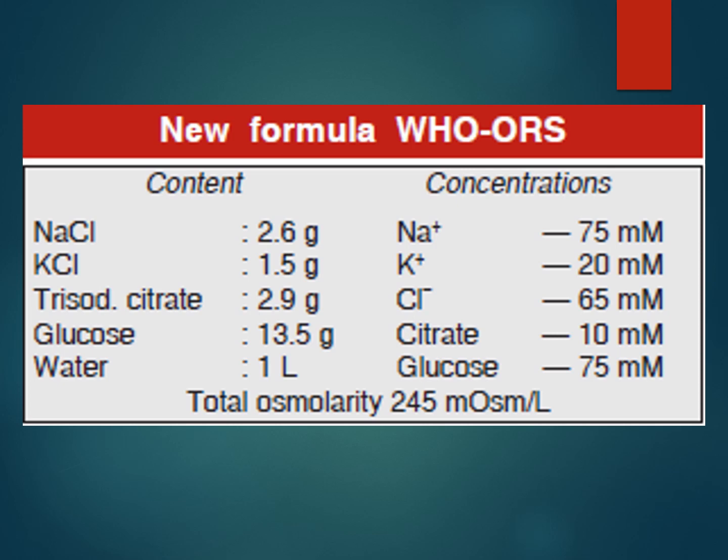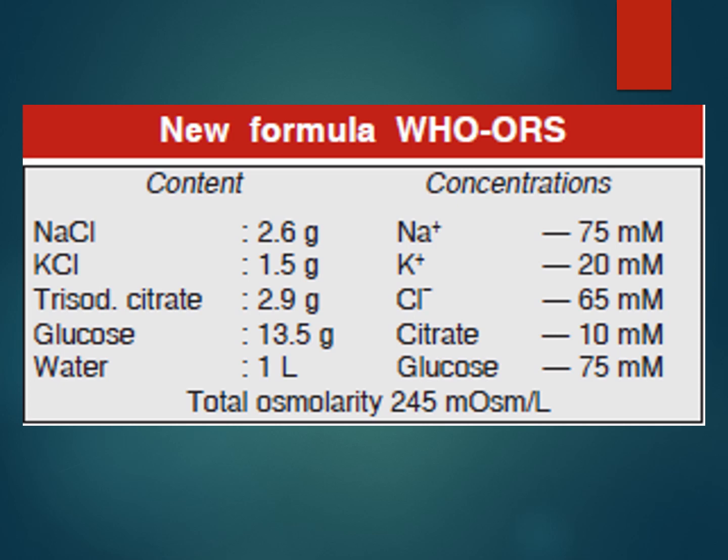These are the contents of ORS. When we talk about ORS in concentration terms, sodium will be 75 millimoles, potassium 20 millimoles, chloride 65 millimoles, citrate 10 millimoles, and glucose 75 millimoles. The total osmolarity will be 245 milliosmol per liter. So when we mix these four items, NaCl, KCl, trisodium citrate and glucose, in the above levels in 1 liter of water, the total osmolarity of that solution will be 245 milliosmol per liter.